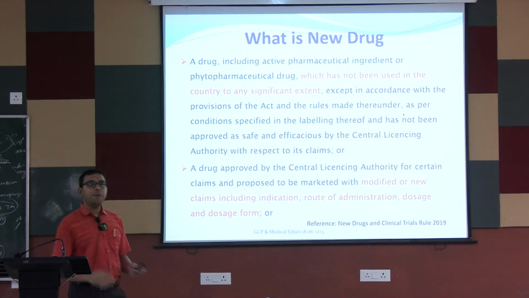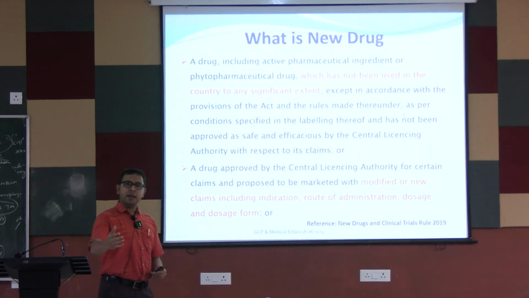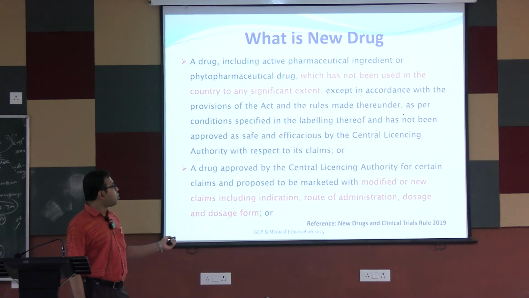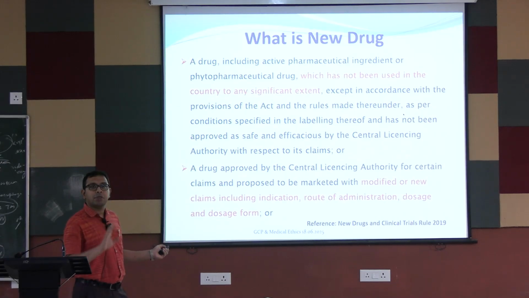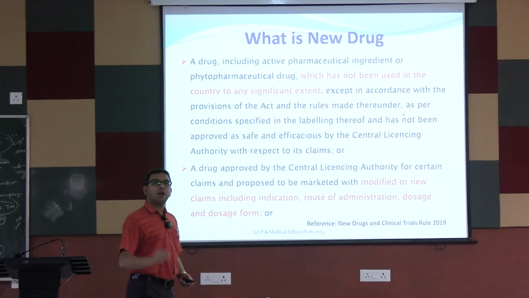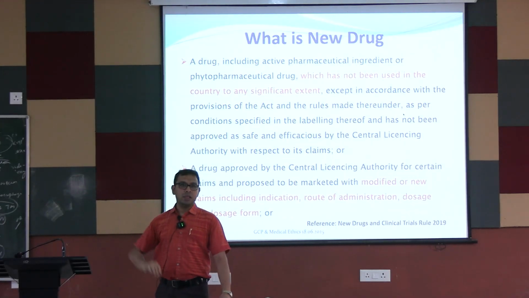So a new drug, if it is not present in our country, no clinical trial has been done for that disease in our country. Or a drug which is already approved by the central licensing authority for certain claims and proposed to be marketed with modified or new claims, including indication, route of administration, dosage or dosage form. What does it mean? For example, drug A is indicated for treatment of one disease.